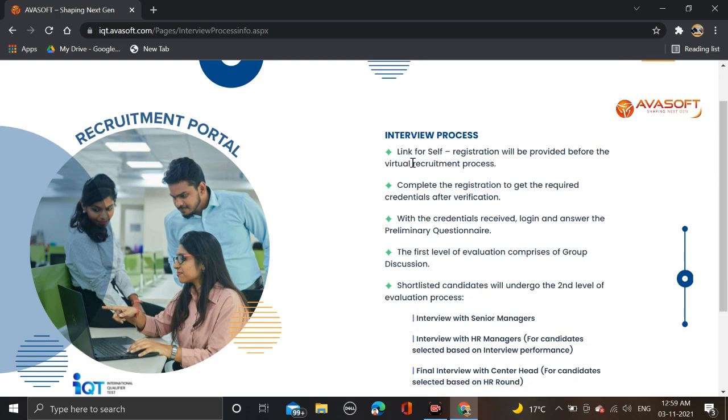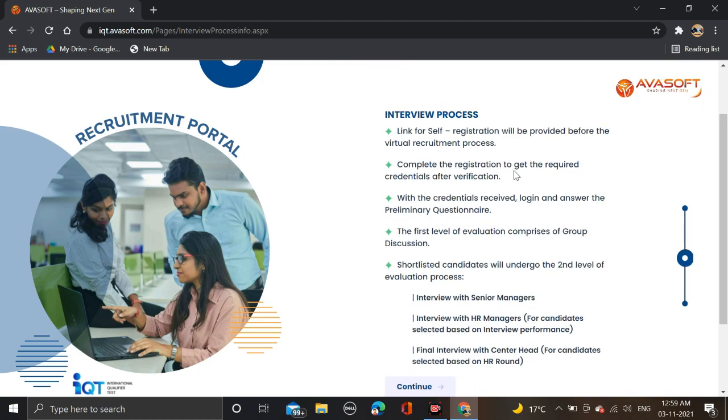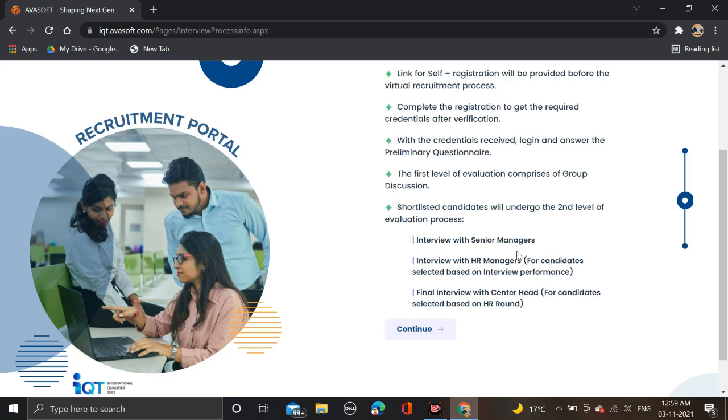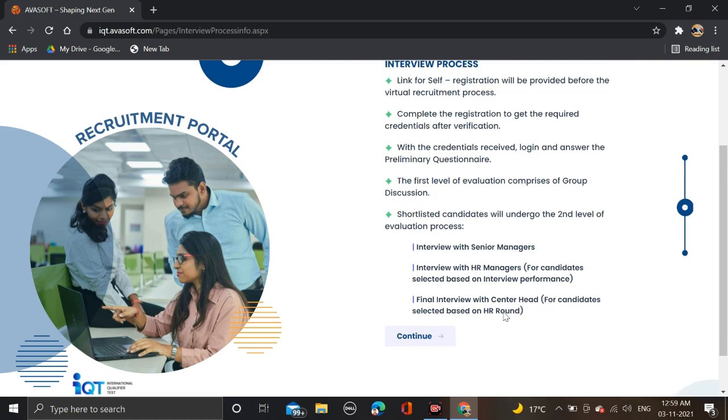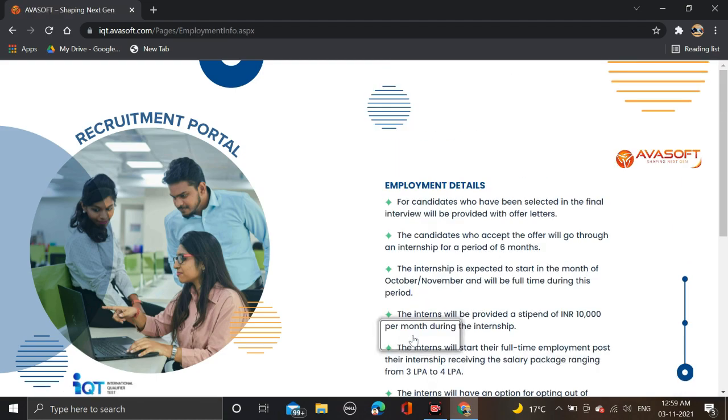So guys, here you can see the interview process. The link for self-registration will be provided before the virtual recruitment process. Complete the registration to get the recruitment credentials. After verification with the credentials, receive the login and answer the preliminary questions. The first level of evaluation comprises group discussions. Shortlisted candidates will go to the second round: an interview with a senior manager, an interview with an HR manager for candidates selected based on interview performance, and a final interview with the center head for candidates selected based on the HR round. After checking all this, simply click on continue, okay guys.